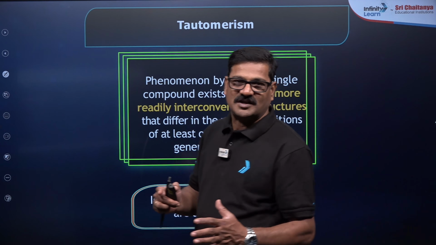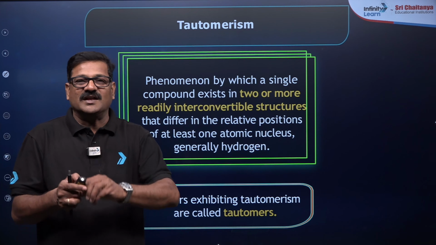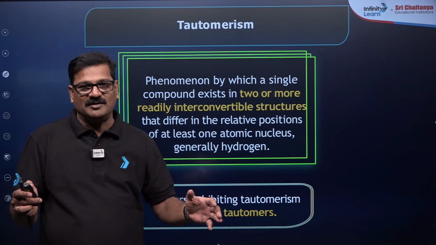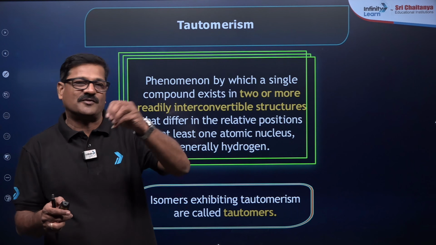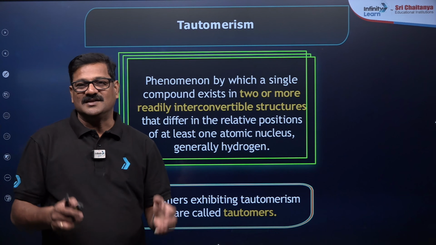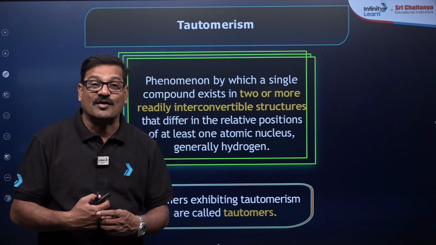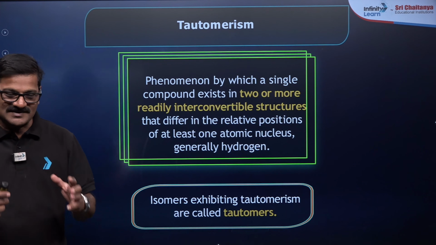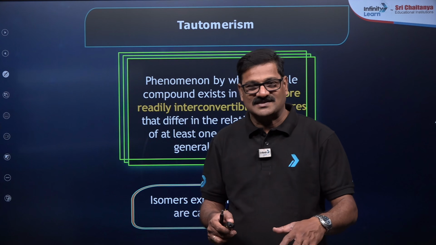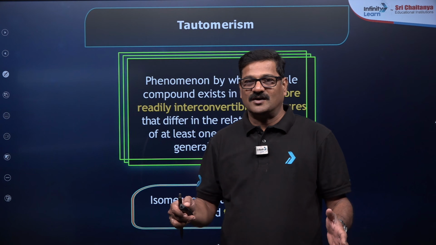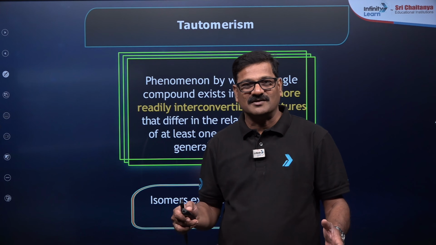Tautomerism is a special type of functional isomerism in which a dynamic equilibrium exists due to the shift of one acidic hydrogen from one place to another place. This phenomenon is known as tautomerism or desmotropism. It is a real phenomenon which actually exists. It looks like resonance, but it is not resonance, it is a dynamic equilibrium.